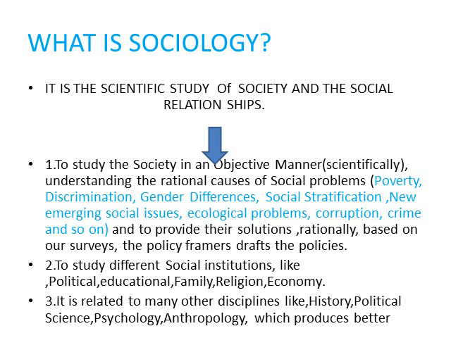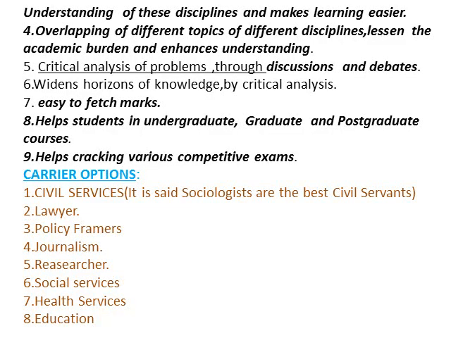So third is, look, this is an important point. It is related to many other disciplines like history, political science, psychology, anthropology, which produces better understanding of these disciplines and makes learning easier. So the subject matter of sociology is common to these very disciplines. So if you are keeping psychology and sociology, there will be an overlapping of many of the topics, which makes your understanding easy and also learning easy, because when you are studying the same topic in different ways, it makes learning easier.